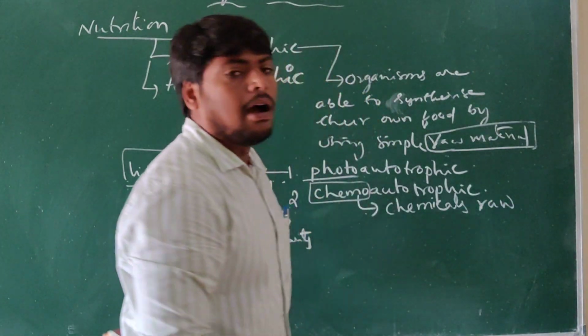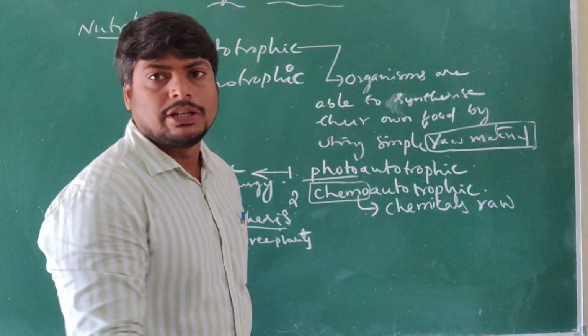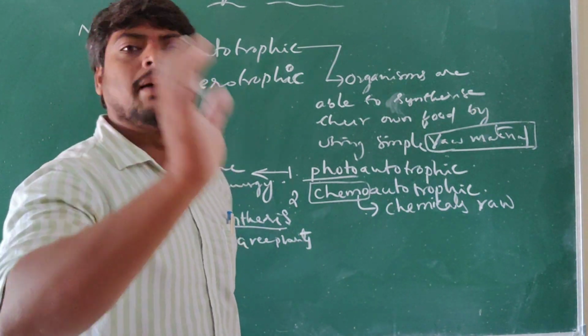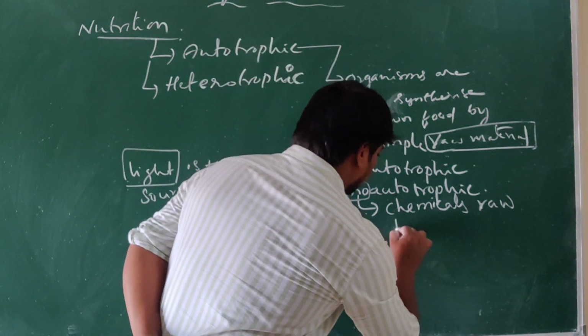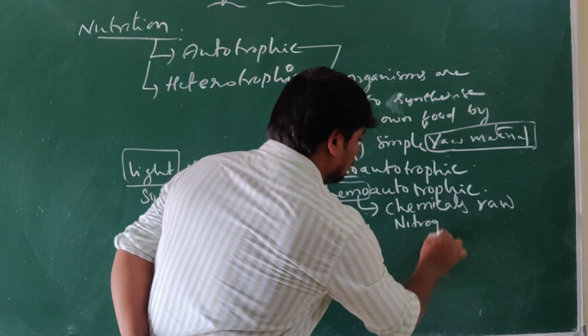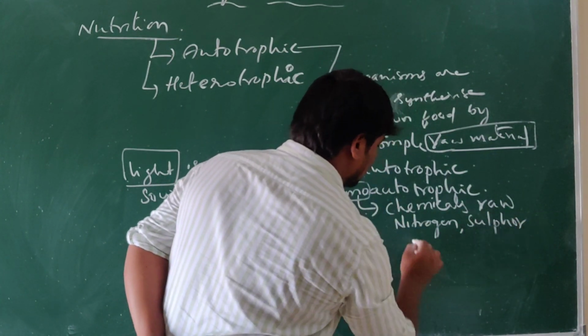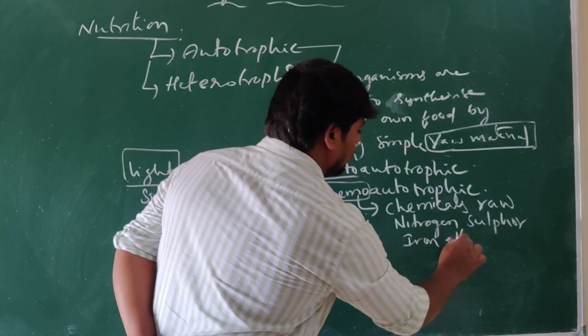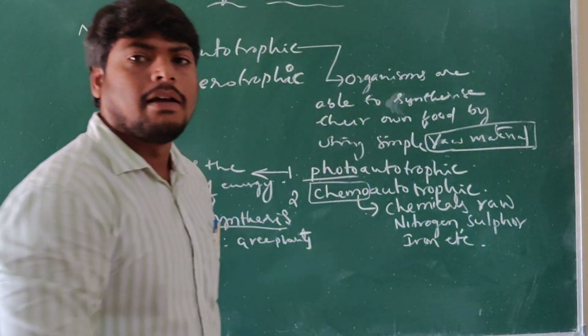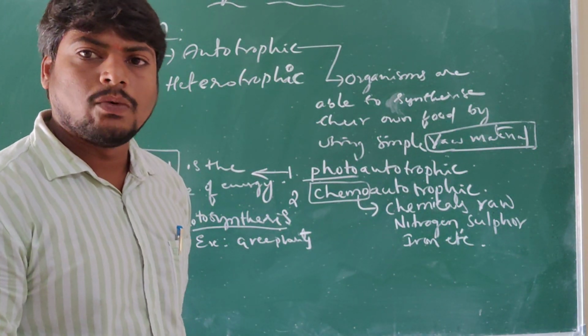Chemicals are a raw material, like nitrogen, sulfur, and also iron. These are examples of chemical raw materials which are used to make their own food.